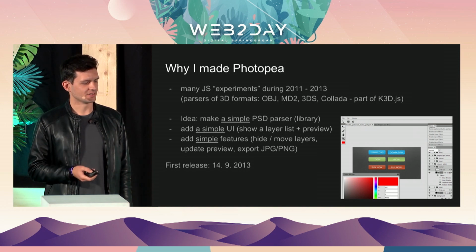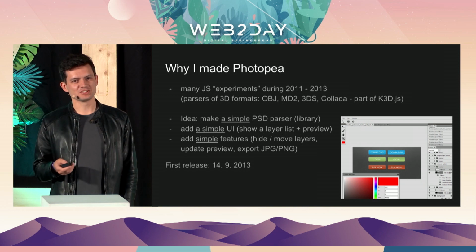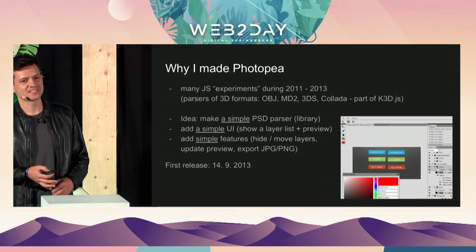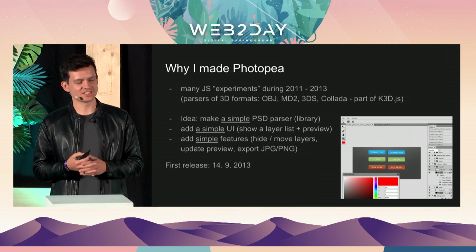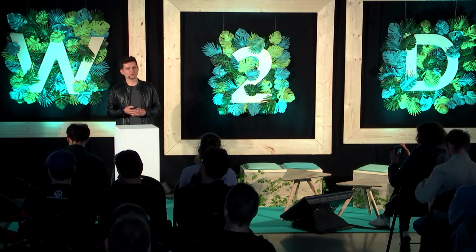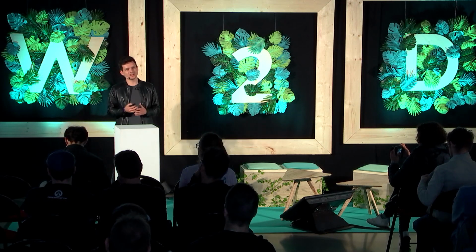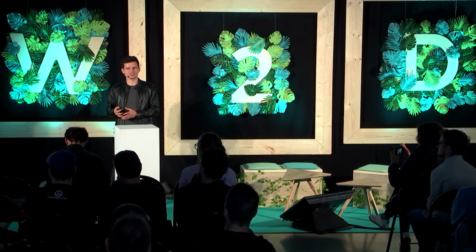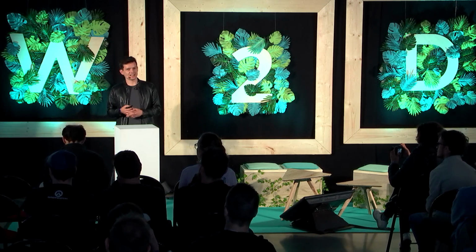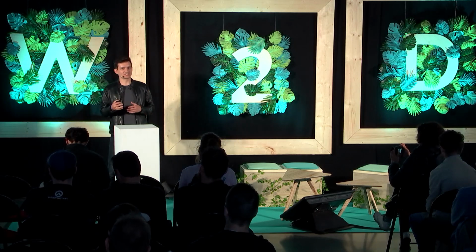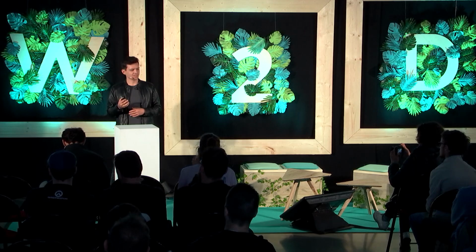I made a simple library, but I enjoyed creating it, and then I thought let's make some visualization of the image itself. So I made a simple UI where you could see the preview of the PSD file and the list of layers available in that PSD file. And then I decided let's add simple features like hiding layers or moving the layers around and exporting the result as JPEG and PNG, but keeping it simple, no complex features. So that was how the whole editor started.